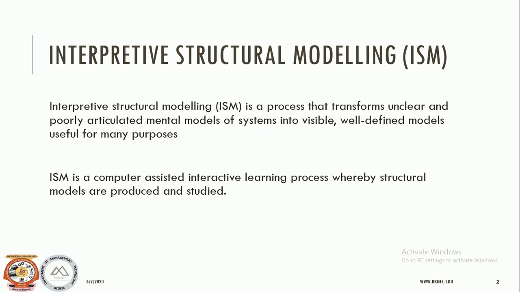So all those variables come to our mind and that sets up a mental model for us, and that mental model leads to a particular decision making.